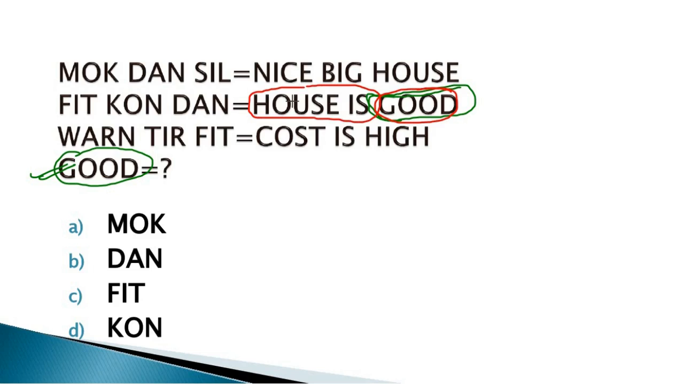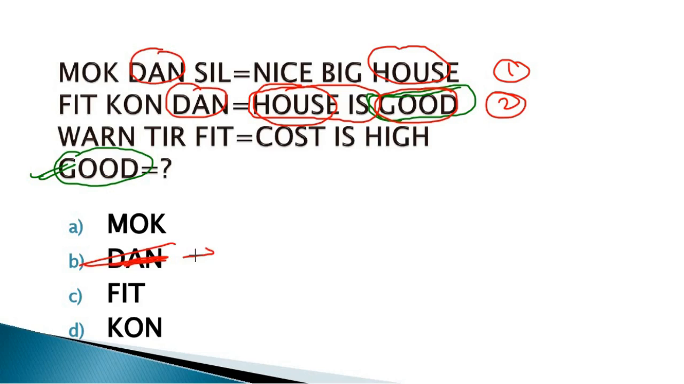If we find the code of house, house is present in statements 1 and 2, so the coding for house is DAN and DAN. It means in the options DAN can be removed, because this is the coding for house. So option B is removed. The remaining is "is", whose code is in statements 2 and 3.